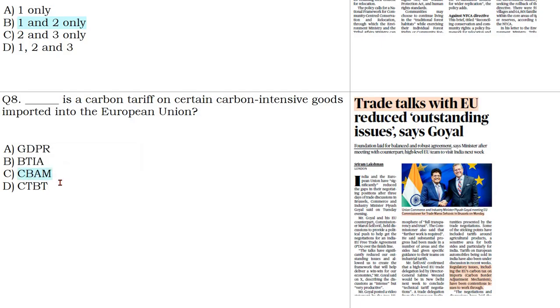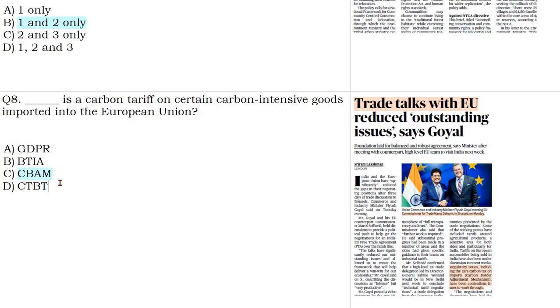What it does, it will put non-tariff barrier, not exactly tariff, but non-tariff barrier that those companies who emit more carbon cannot trade with EU. That is the route, which is going to have consequence on many of the Indian companies, especially those who import